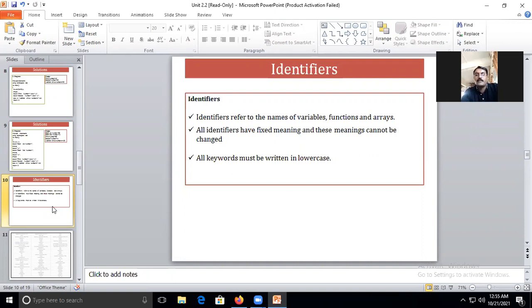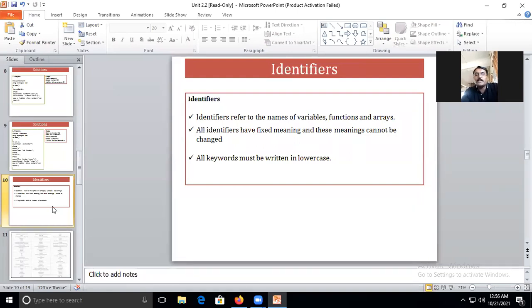Any identifier or any name, whether of a variable, a function or any other concept, will never start with a number. So you need to remember this. It may start with an underscore or small letters, it depends.